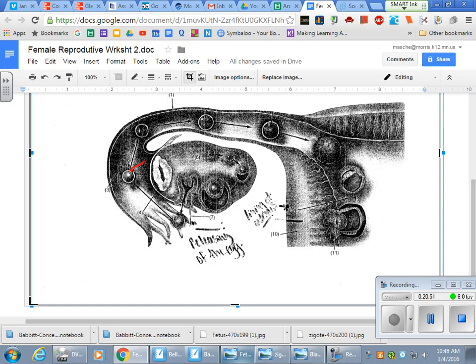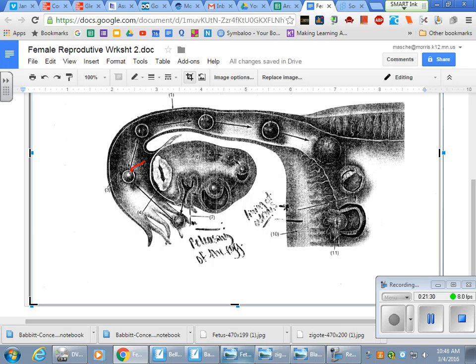Okay, so first one is an egg maturing, correct? Number two, after it matures, what has happened? Ovulation. Okay, then there's no fertilization, so then what has happened? Egg disintegrates, and then menstruation, then new lining. Okay, so you have egg matures, ovulation, egg disintegrates, menstruation, new lining forms. Okay, paper clip those, kind of mess them up so they're not in order. Now paper clip all the female ones together.